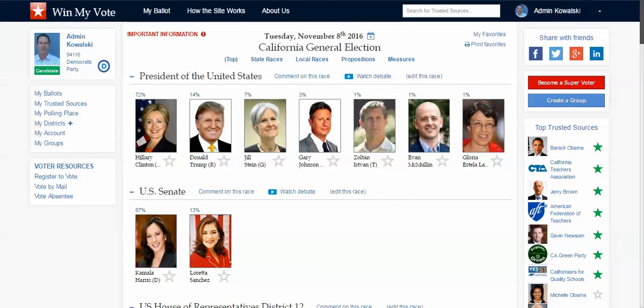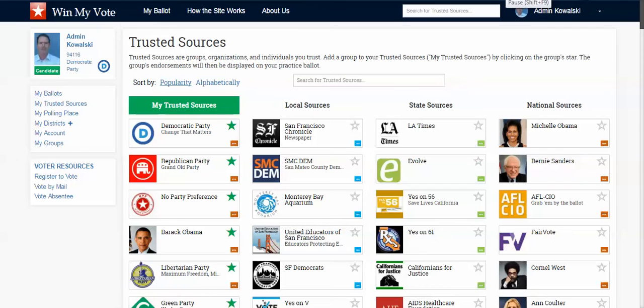Groups, organizations, clubs, even individuals can act as what we call trusted sources. So as a voter, I can click here, which is My Trusted Sources, and I can see a library of groups and organizations and clubs and individuals that have created a group page and have made endorsements for candidates and propositions. And in this first column are the groups that I have selected, and I'll just select a couple of more to show you how it works.